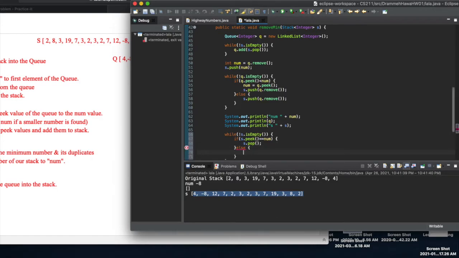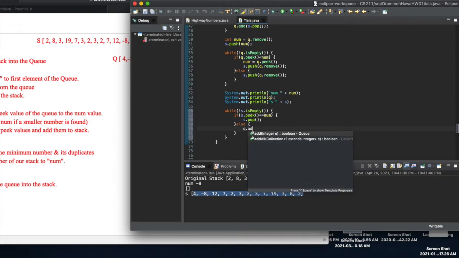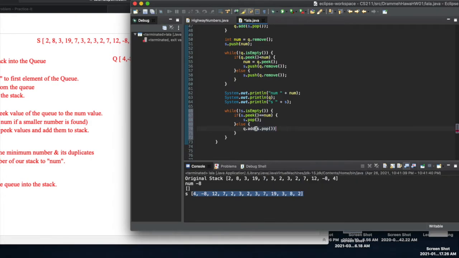Else, if it's not equal to num, then all we have to do is remove that value from the stack and place it into our queue. So we're going to say queue.add stack.pop. Right, that's all we have to do. And that should remove our minimum value and any duplicates of our minimum value.